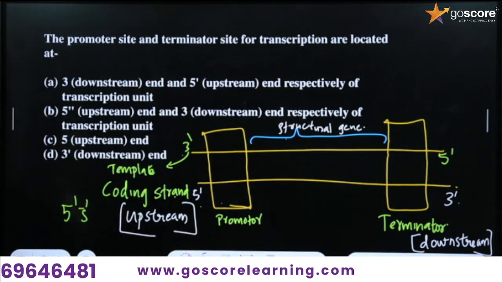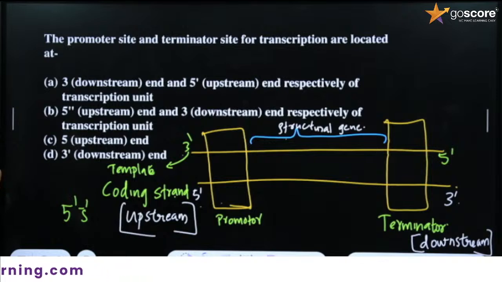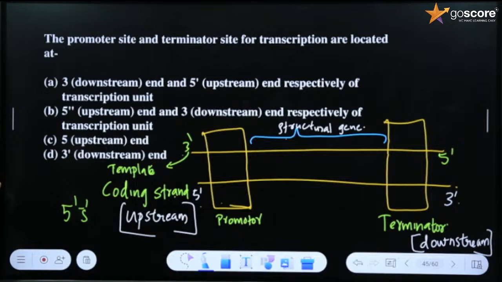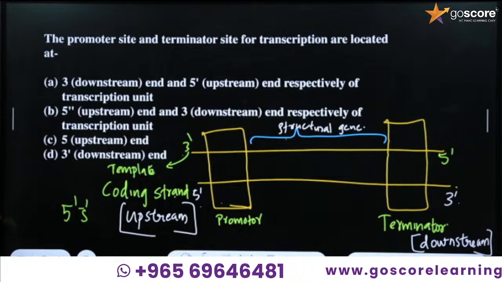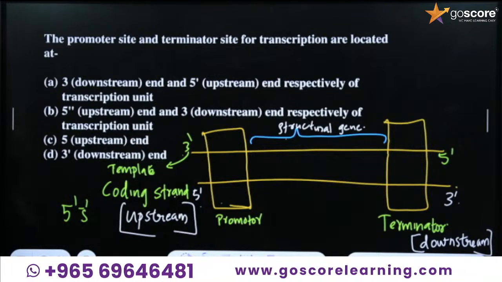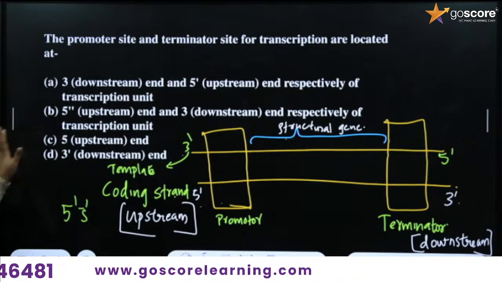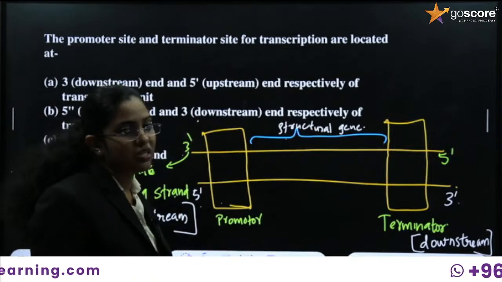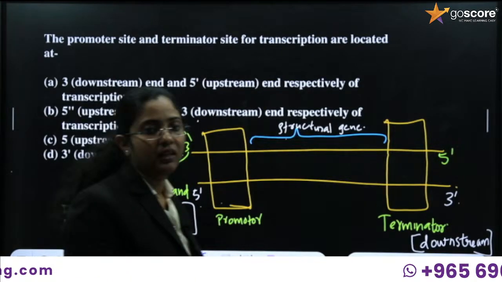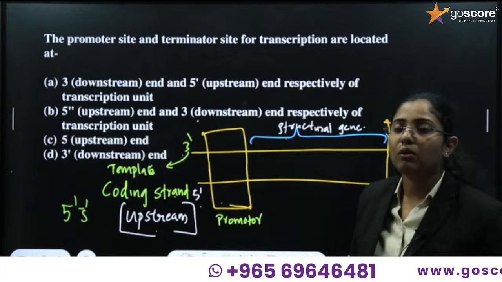What is the condition here? The promoter and terminator site for transcription are located at, first option, 3 prime downstream end and 5 prime upstream end respectively of the transcriptional unit. Then what is next? 5 prime upstream end, 3 prime downstream end. So the correct option for this question is option B. At 5 prime it is upstream and at 3 prime it is downstream. Clear? It is clearly given in your textbook that it is with reference to the coding strand. Okay, clear?